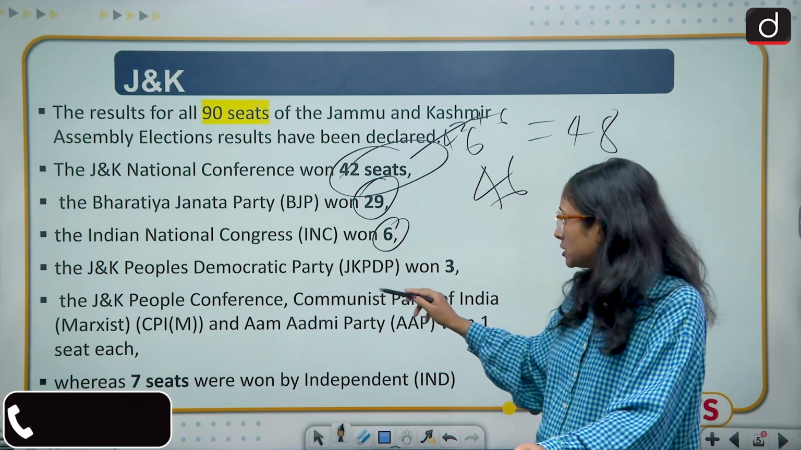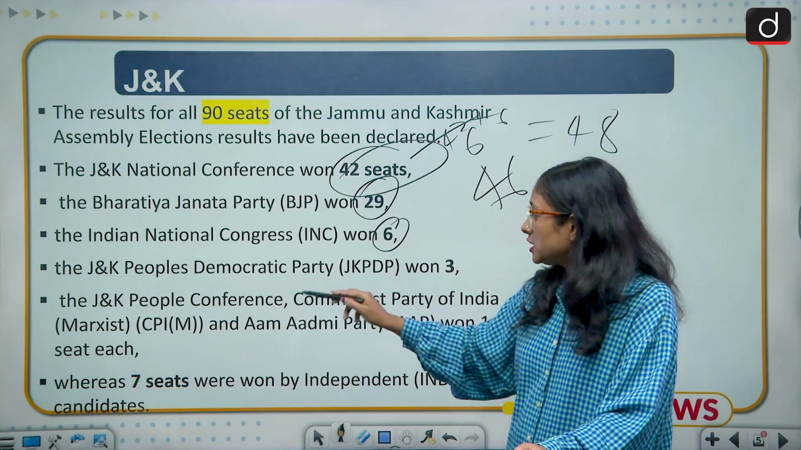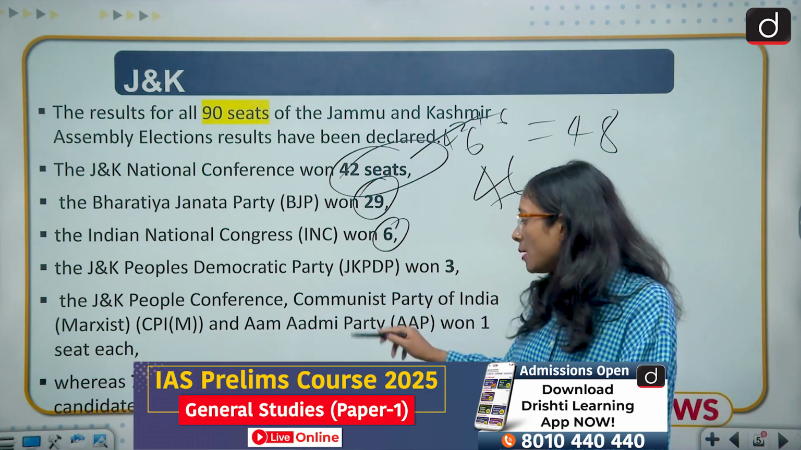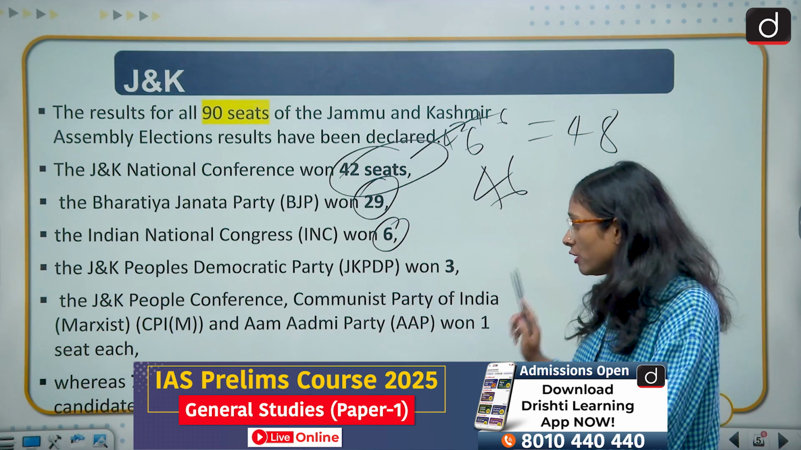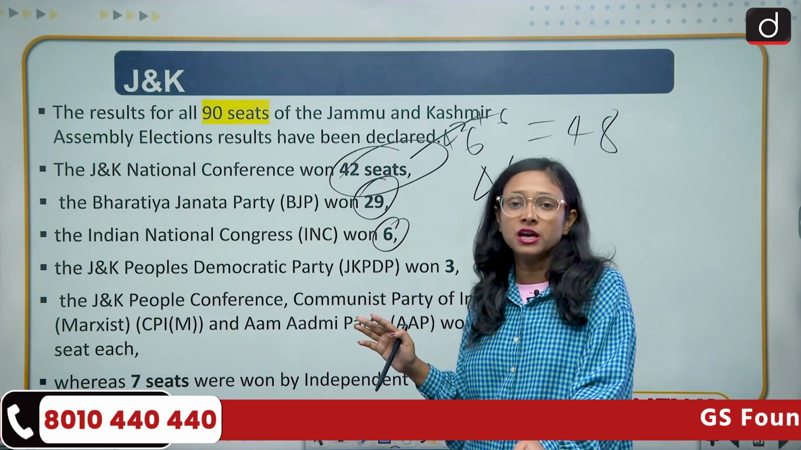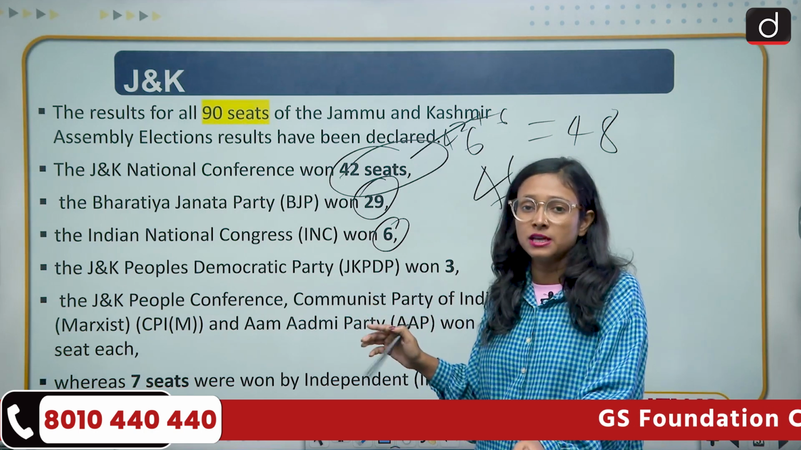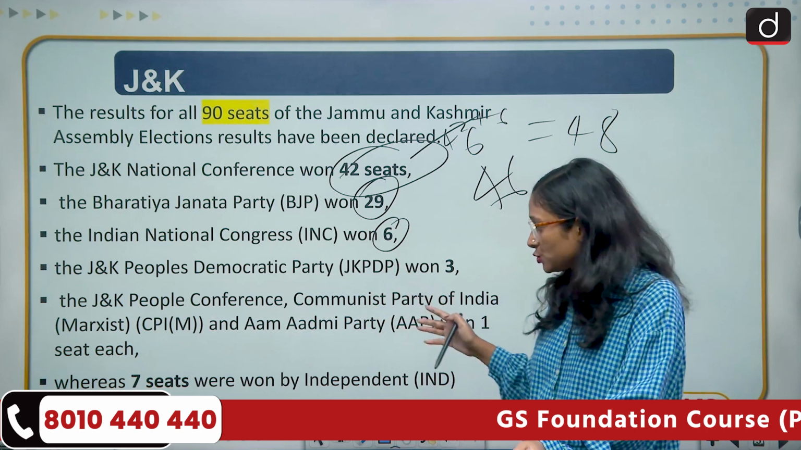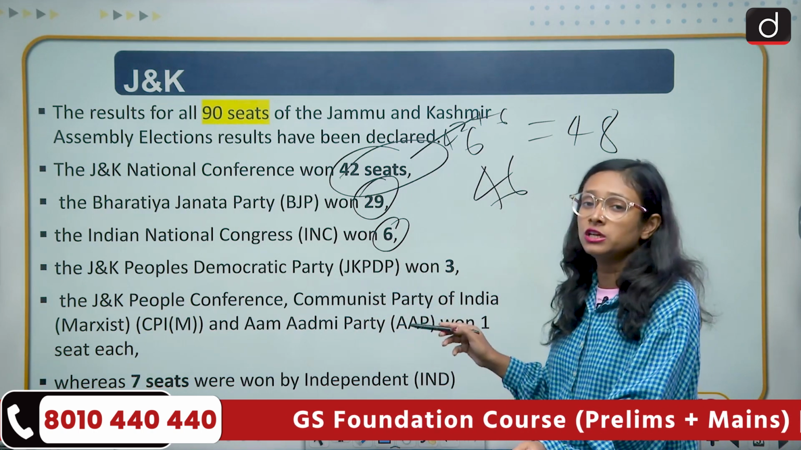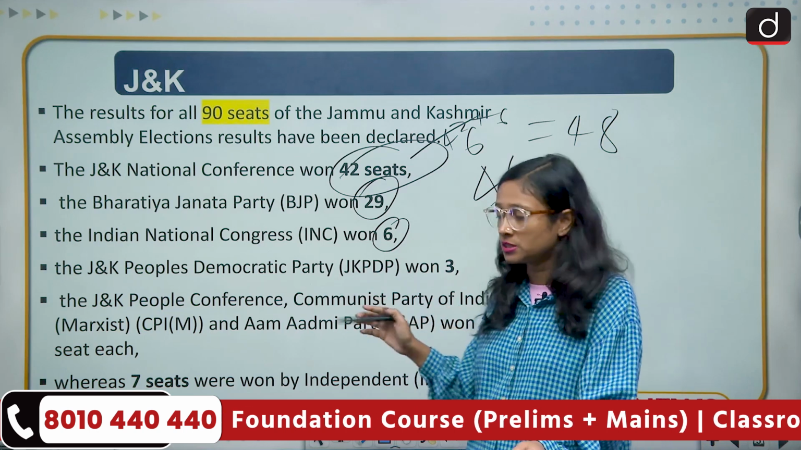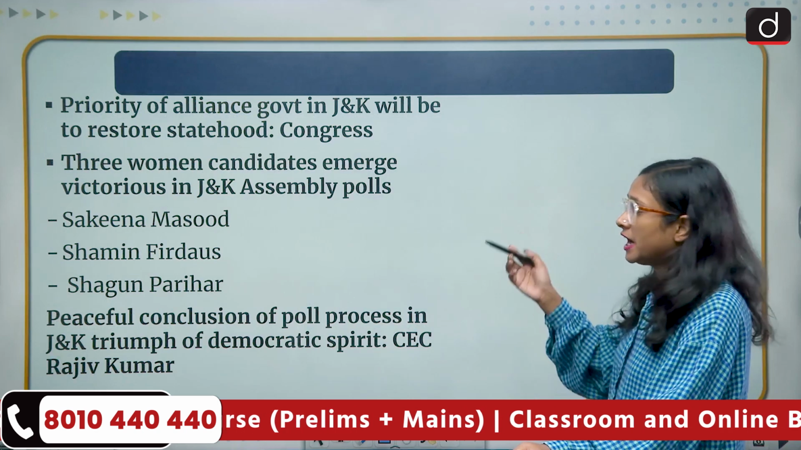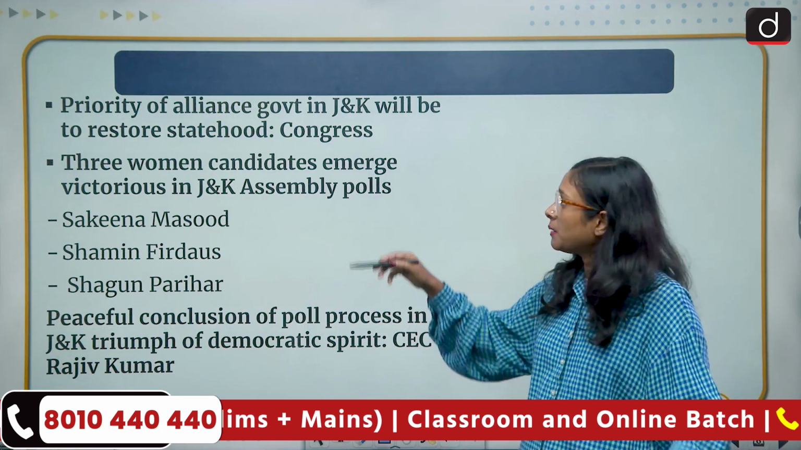J&K People's Democratic Party 3, J&K People's Conference, Communist Party of India (Marxist) and Aam Aadmi Party 1 seat each. And the interesting thing is that AAP, which is the Aam Aadmi Party, has opened its account in Jammu and Kashmir. And this is a very new thing: 7 candidates won independently in the Jammu and Kashmir region. So here we come to the highlights of the J&K election.